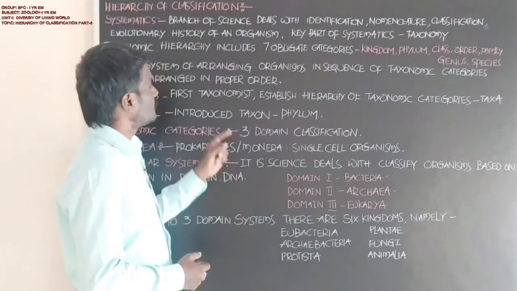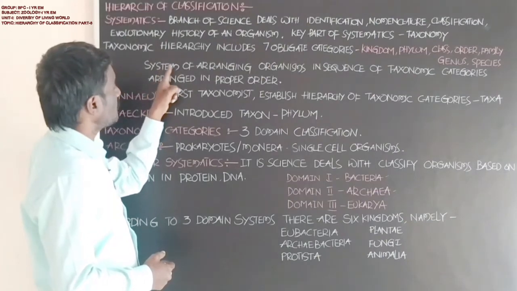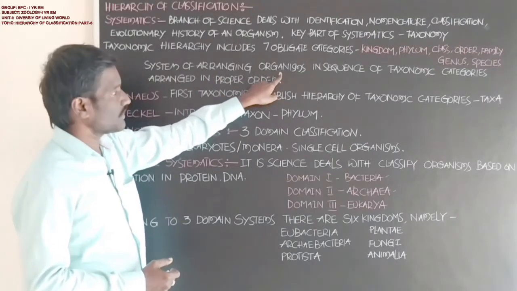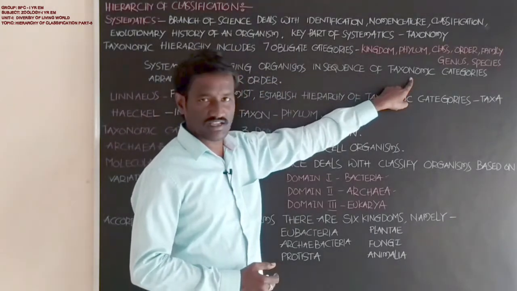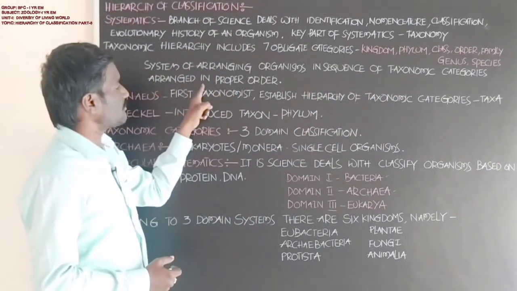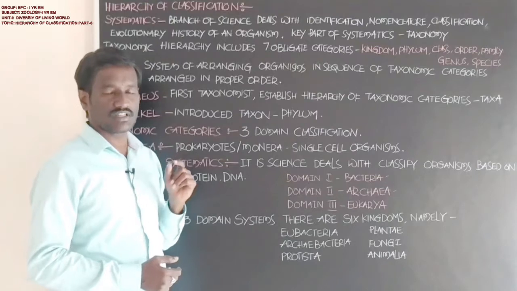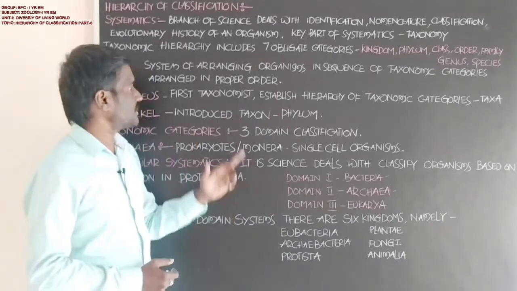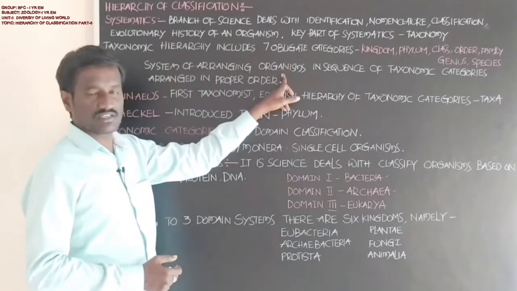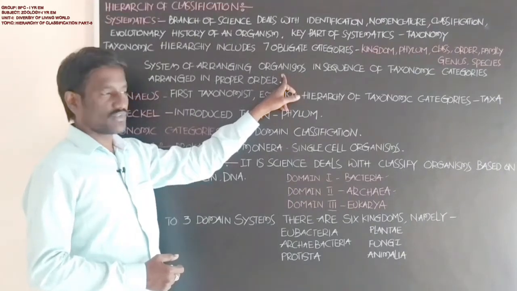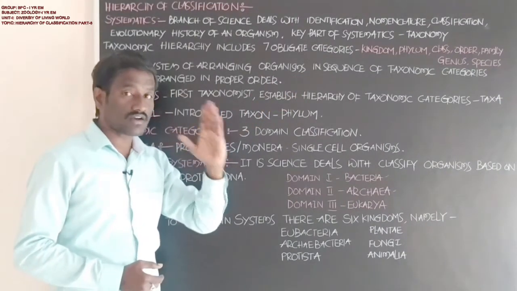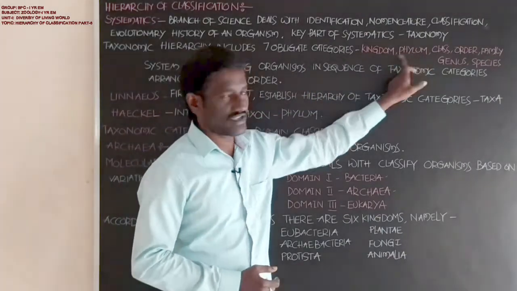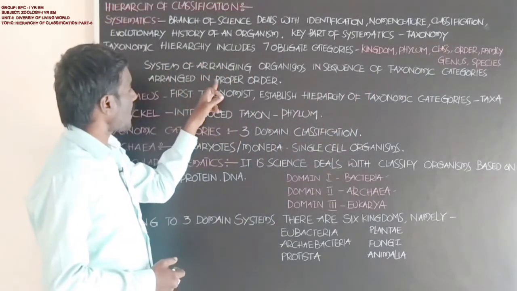Next, what is the meaning of hierarchy of classification? It is the system of arranging organisms in a sequence of taxonomic categories, arranged in proper order. That is the definition of hierarchy of classification.